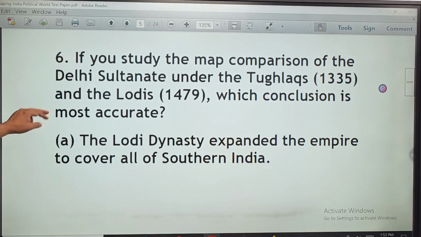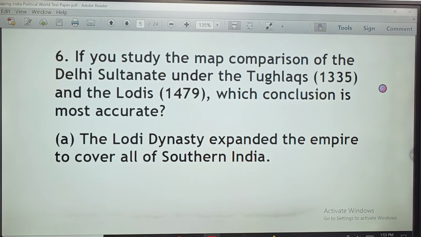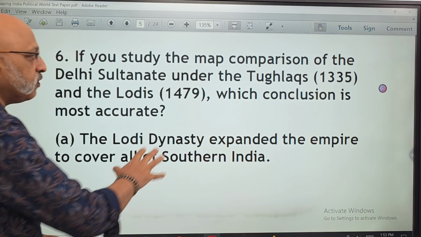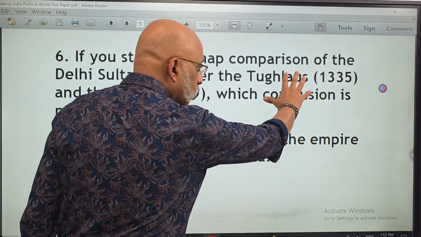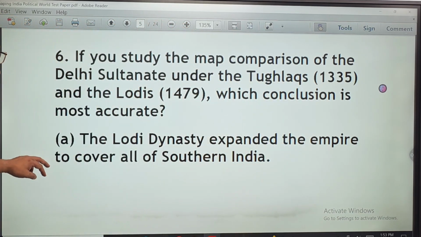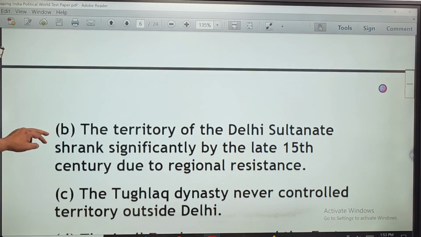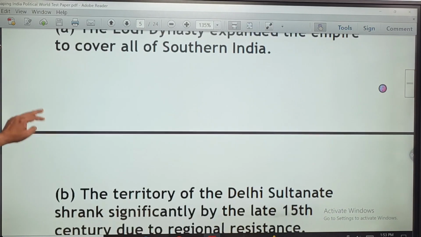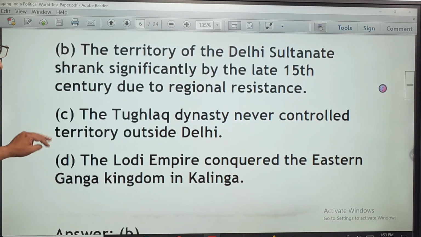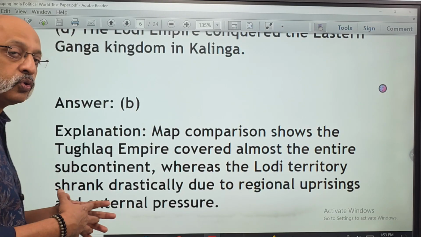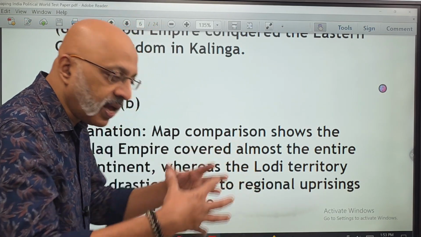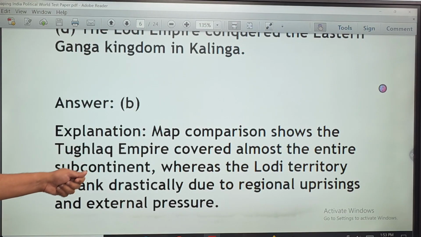Now, look at the 6th question. If you study the map comparison of the Delhi Sultanate under the Tughlaqs and the Lodhis, which conclusion is most accurate? So we are comparing the 2 dynasties within the Delhi Sultanate, the Tughlaq dynasty and the Lodhi dynasty. I hope you have seen A, and this is B, C, and D. The correct option is option B, because the map comparison shows that by the time we came to the Lodi dynasty, which was the last one, the empire of the Delhi Sultanate had really shrunk.